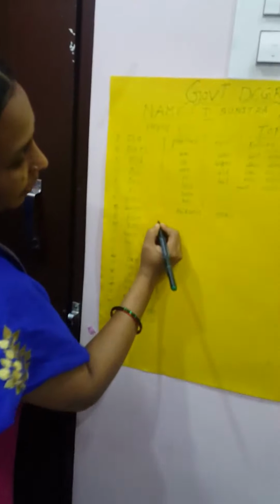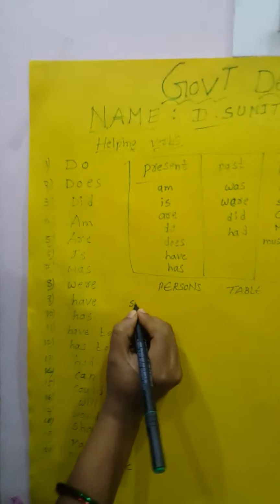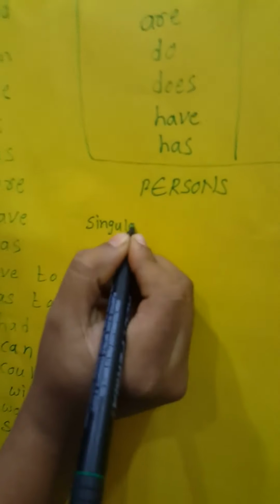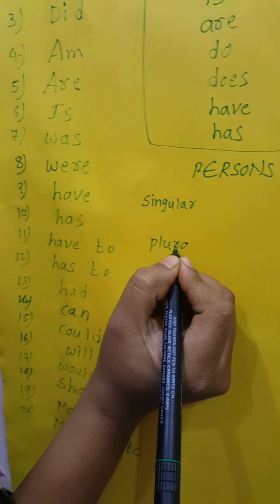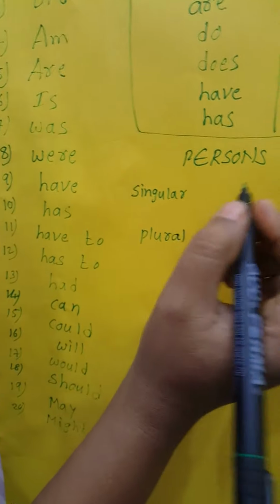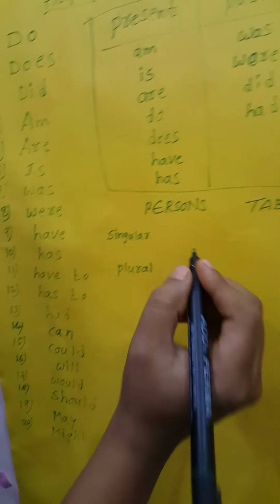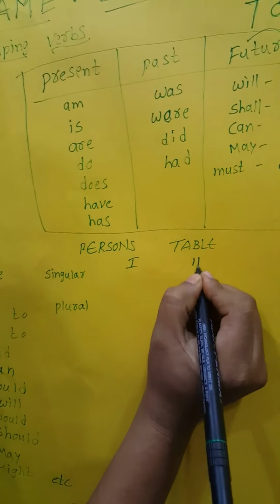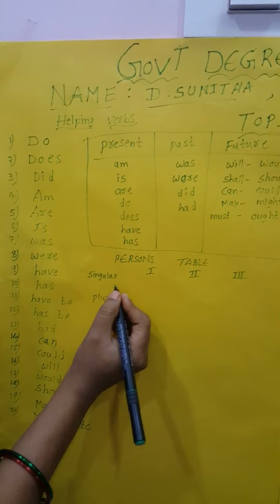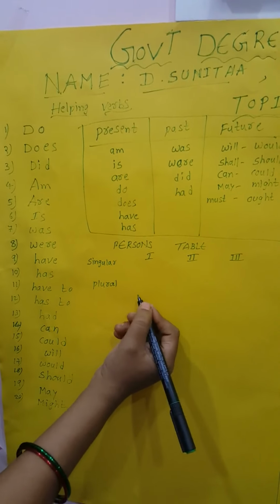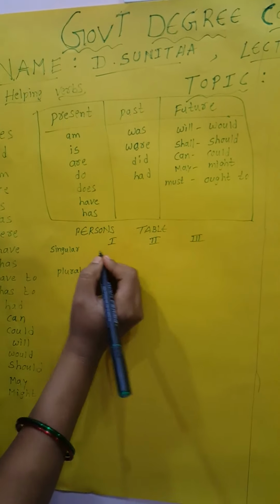This is also divided into singular and plural. Basically there are three persons: first, second and third. In these three persons we have singular first, second, third and plural first, second, third.